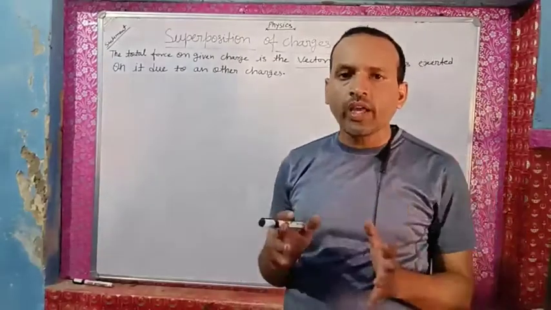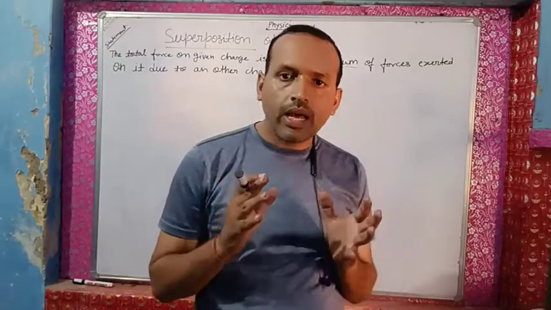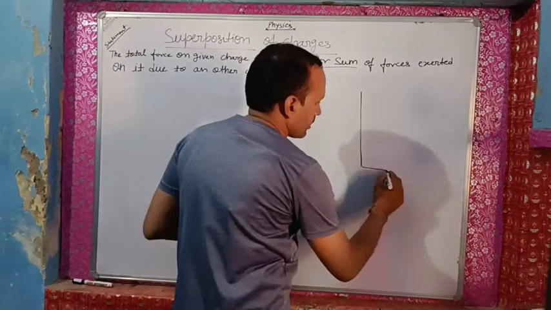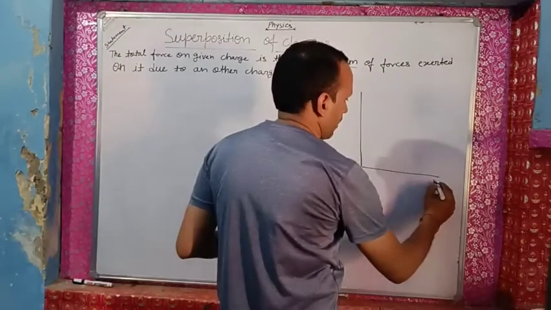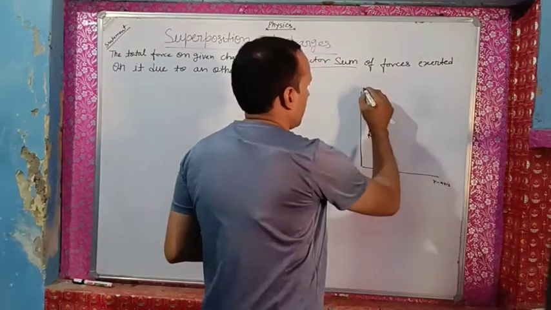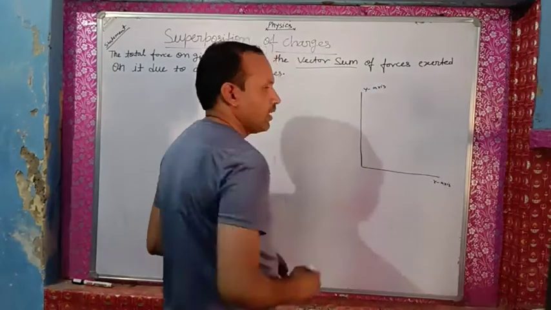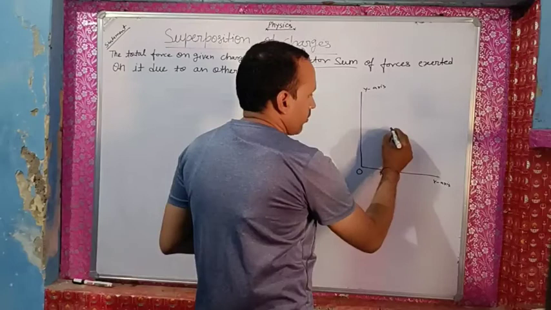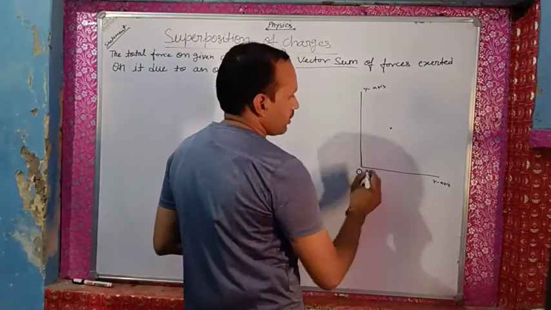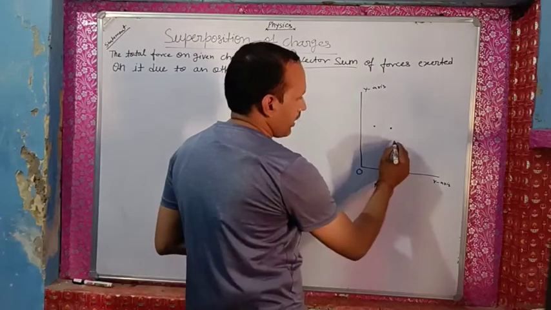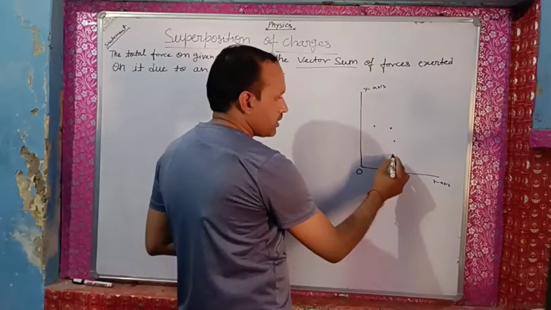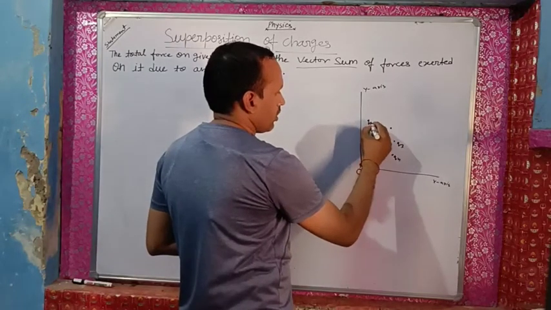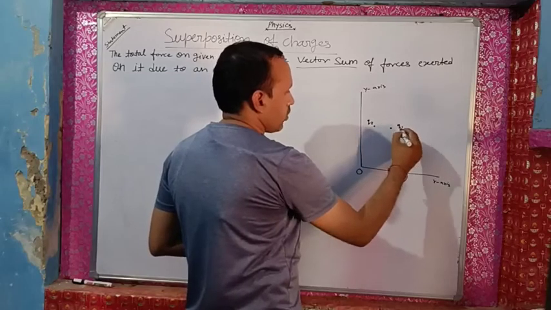Okay my dear students? I am going to make the xy plane. It is the y axis and it is the x axis. You all know about that. It is the origin. We suppose that here is a charge q1, here will be a charge q2, here will be the charge q3, and there is another charge qn.